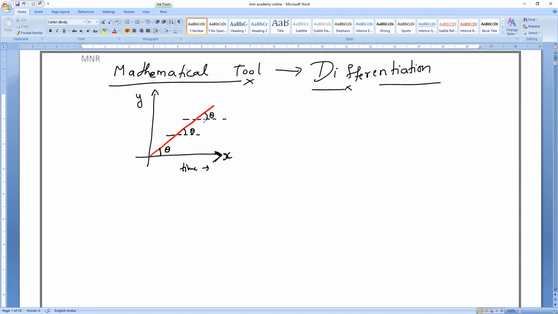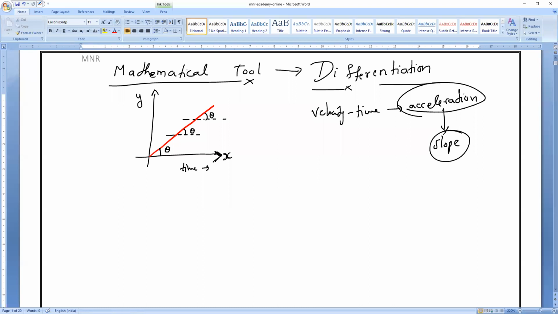If it is a distance time graph, we can find the velocity. If it is a velocity time graph, which I taught in 9th class, Pradosh, what will it give you? Acceleration. So basically, if you want to find the acceleration from the velocity time graph, we just need to find the slope of the graph. Do you all understand, everybody? Of course, we are going to find it today. So the slope of the graph.